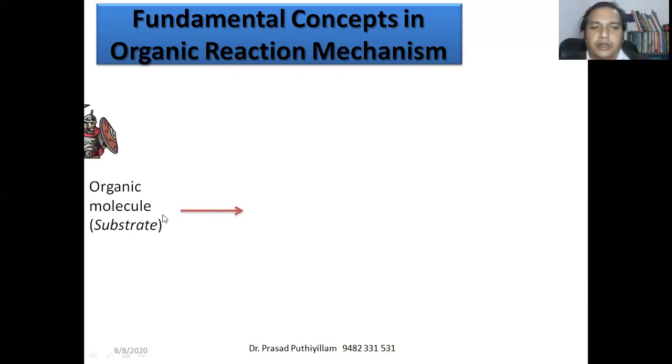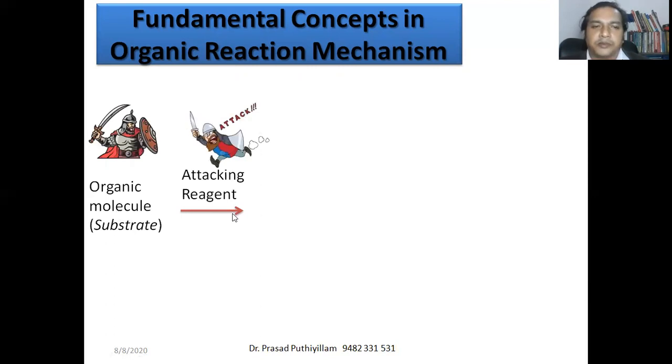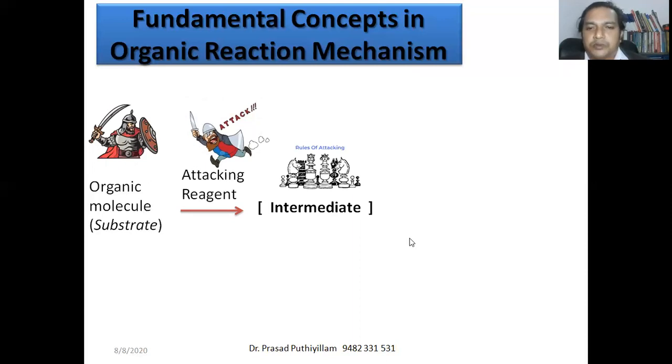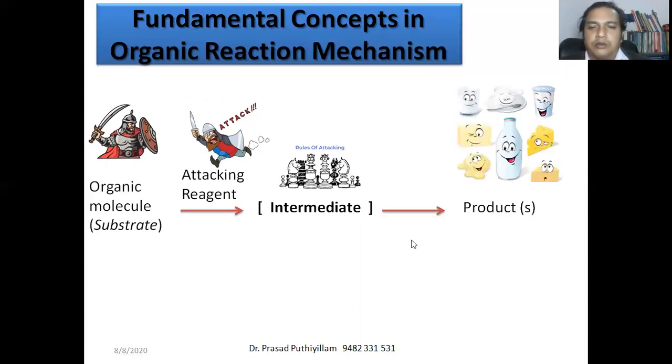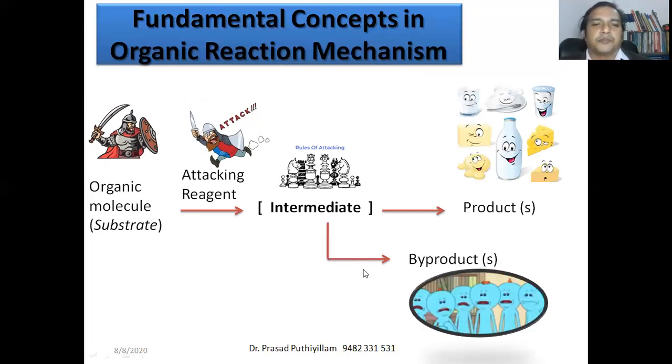When the attacking reagent comes, it forms an intermediate. The formation of intermediates with organic molecules is a matter of importance to give the product or products as well as byproduct or byproducts.